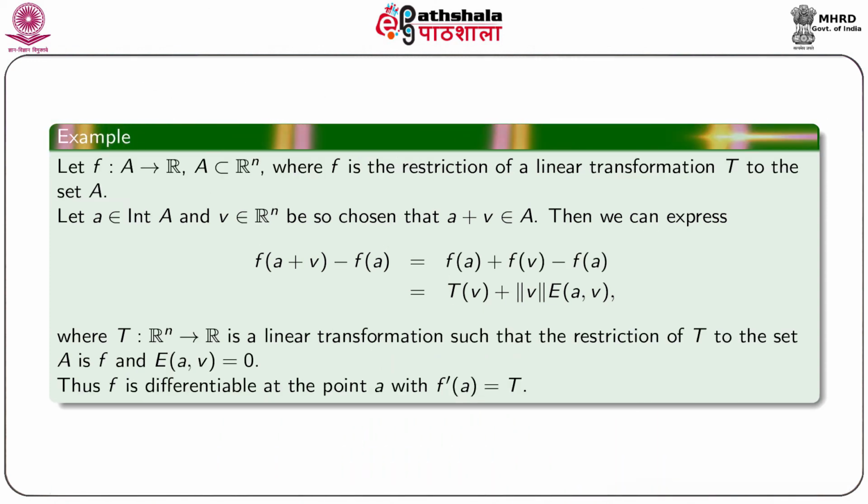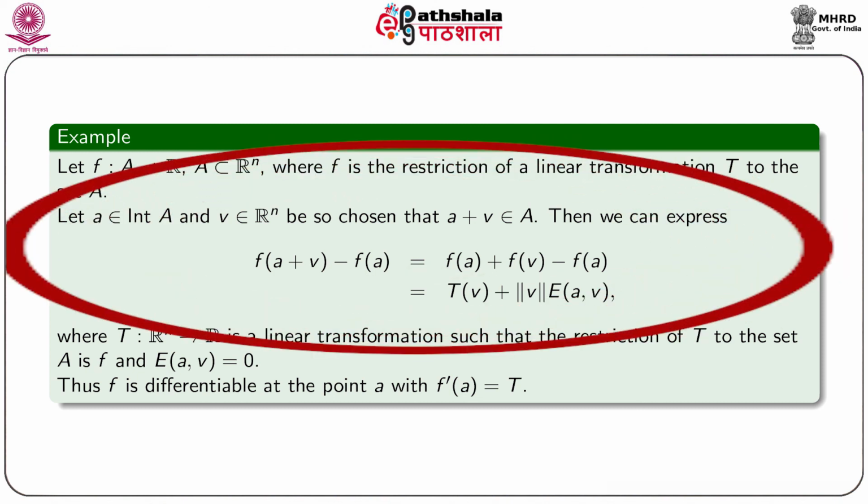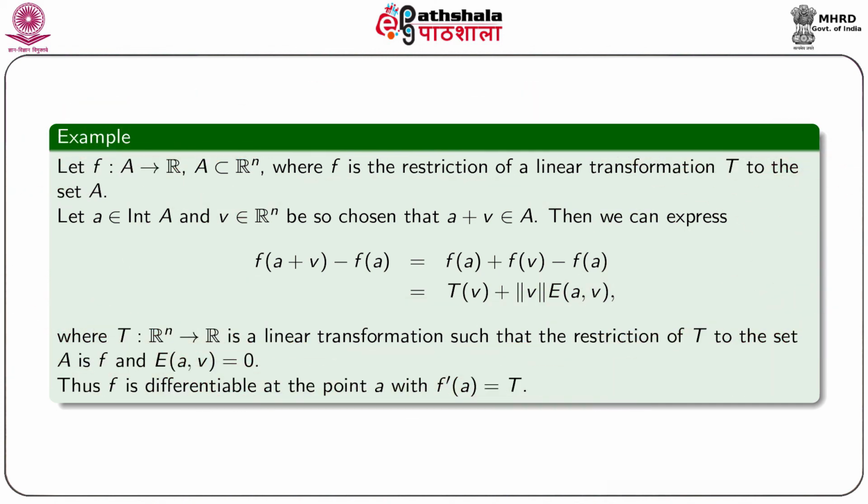Now, we consider another example. Let A be a subset of Rn, f is a scalar field defined on A such that f is the restriction of a linear transformation T to the set A. Let A be an interior point of the set A and V from Rn be so chosen that A plus V is in A. Now, the increment f of A plus V minus f A, we can write this as f of V using the linearity property of f.